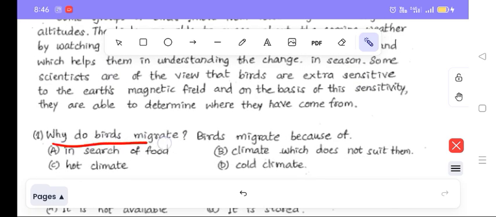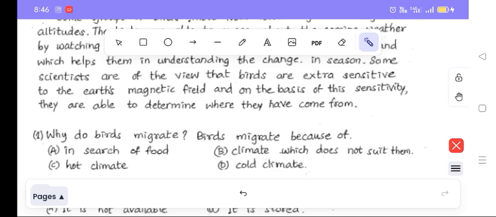Why do birds migrate? Birds migrate because of: in search of food, climate which does not suit them, hot climate, cold climate. Very good. Option B, climate which does not suit them. When climate becomes incongenial, another word mentioned in the passage.